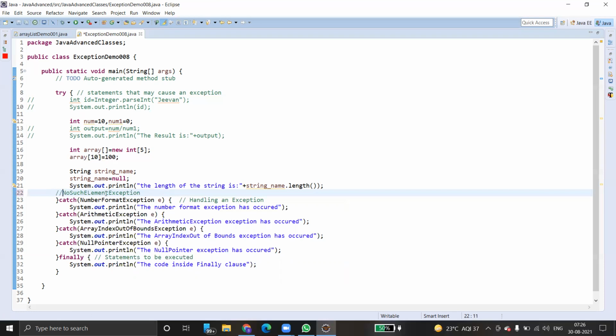It is part of Selenium, it is not part of Java. That's the reason we can't use it in ordinary programming. That means in core Java, no such element exception cannot be found. It can only be seen in Selenium automation testing.